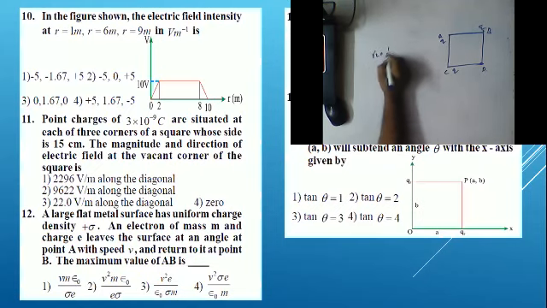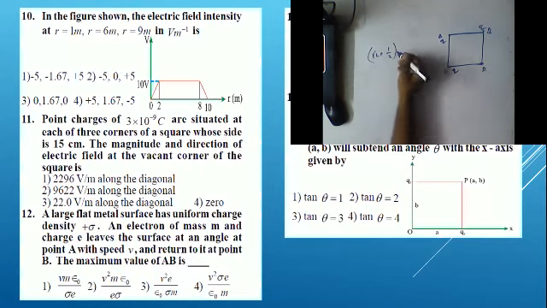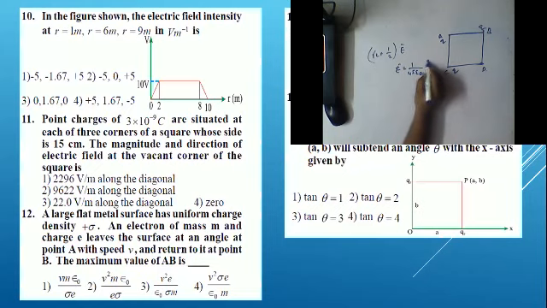Root 2 plus 1 by 2. For how we got this value, just refer to my previous problem, guys. So root 2 plus 1 by 2 E bar, but E bar is equal to 1 by 4 pi epsilon R square Q.